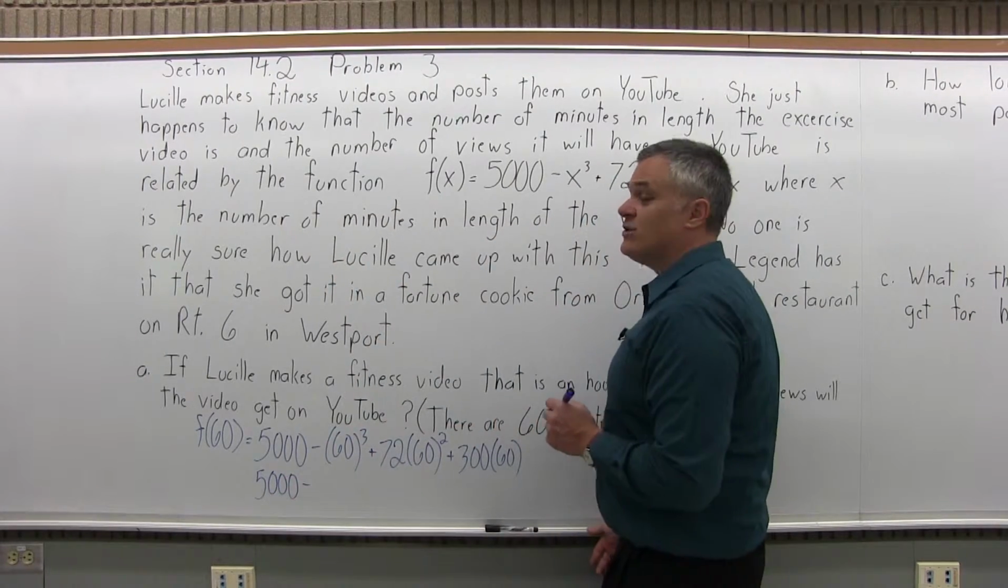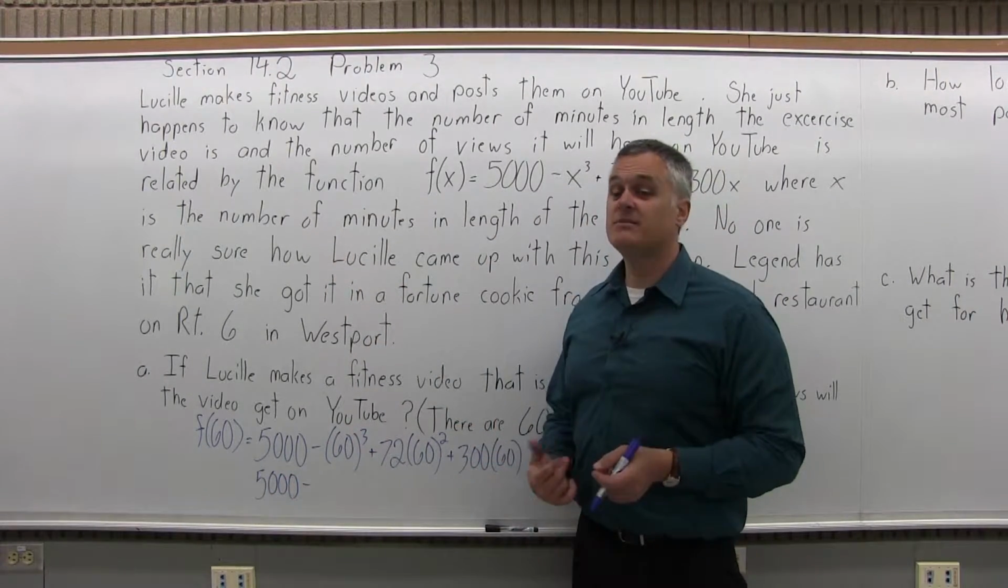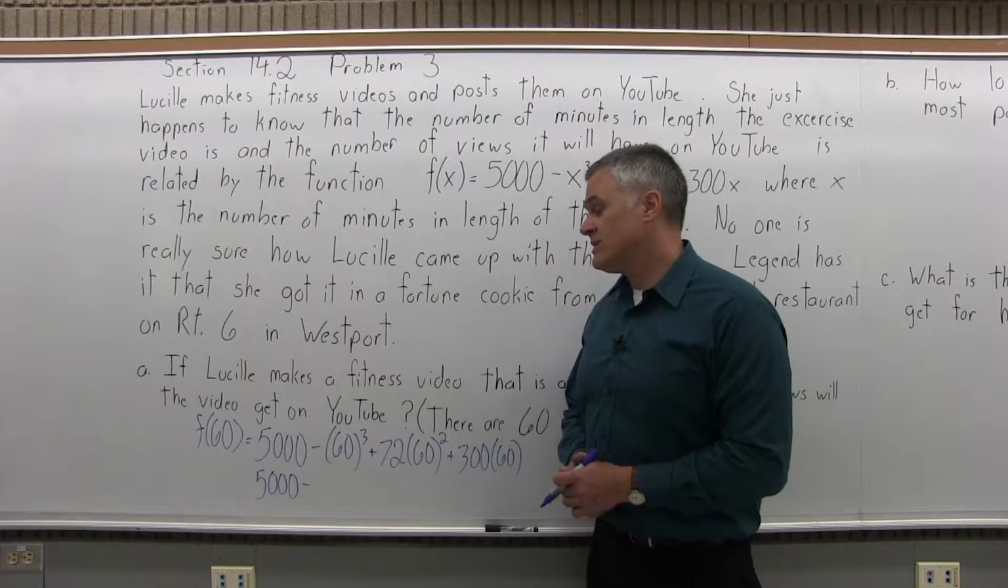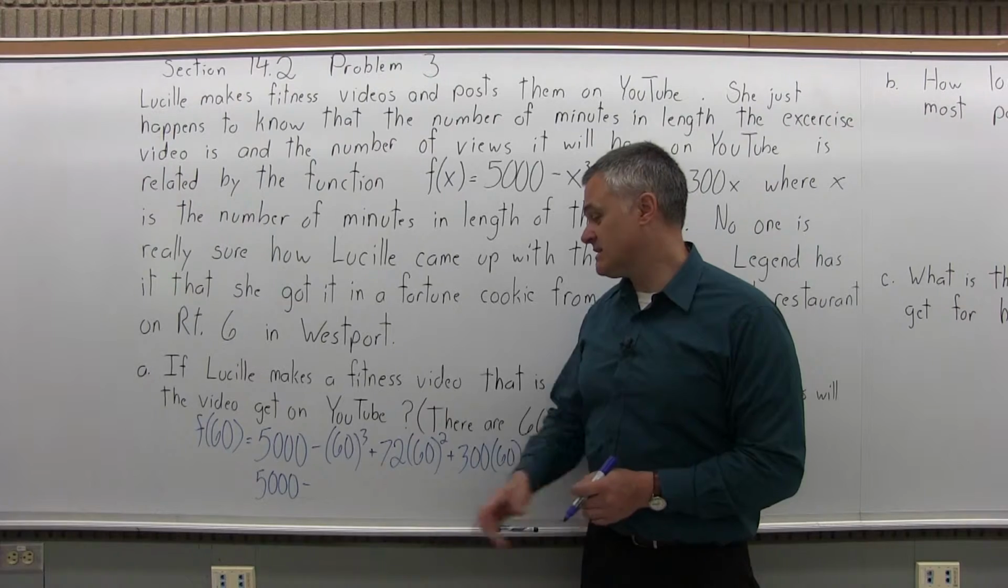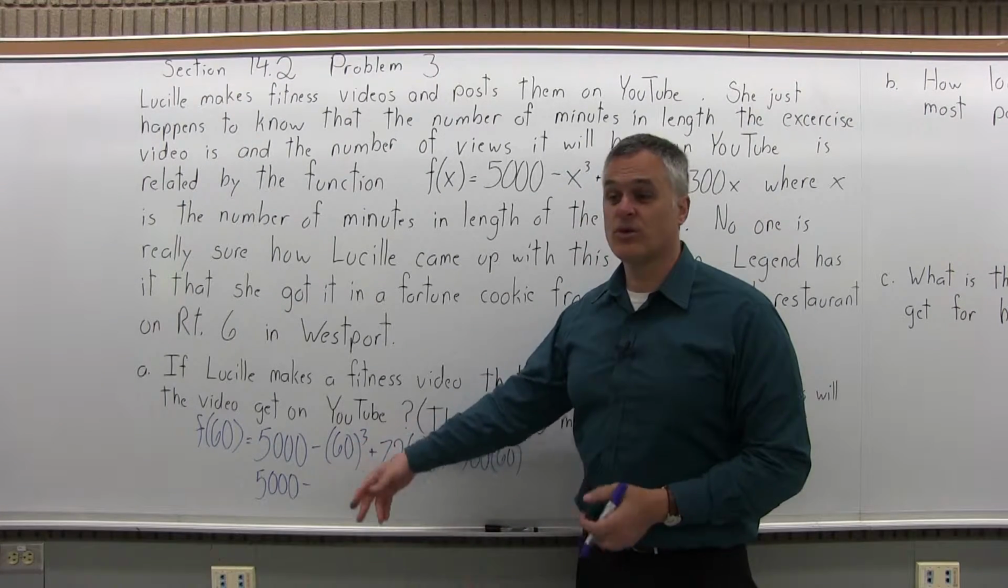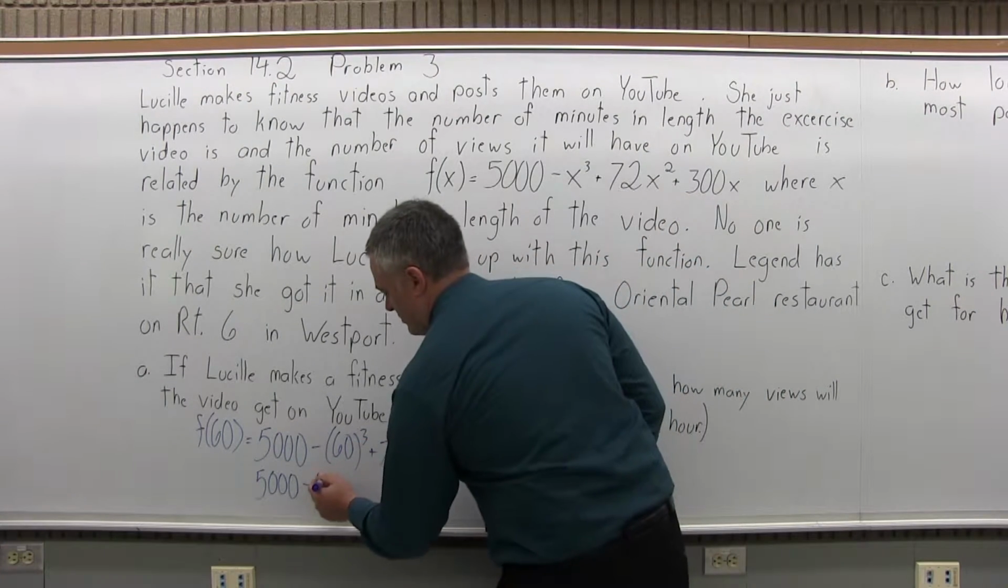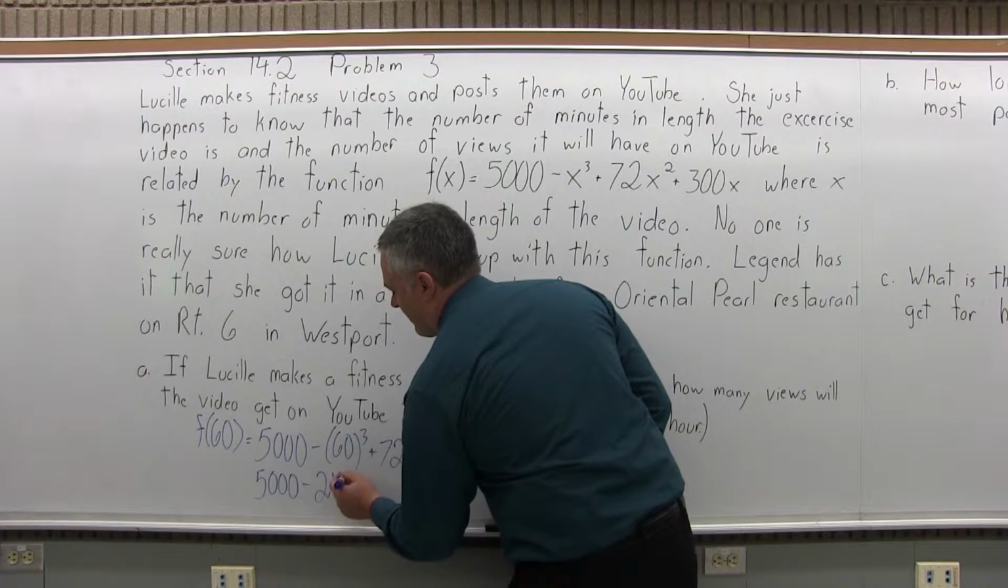Minus 60 cubed. So we have to do 60 times 60 times 60. So those are really big numbers. So I'll just do 6 times 6 times 6 is 216. Put the 3 zeros that I ignored back after the 216. So I'm going to have 216,000.